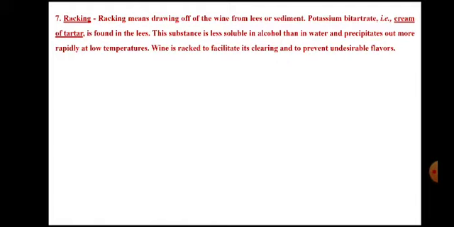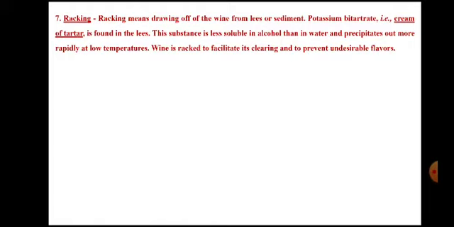Then after the secondary fermentation is over, the broth is ready for racking. Racking means clarification. Racking means drawing of wine from the lees or sediment.